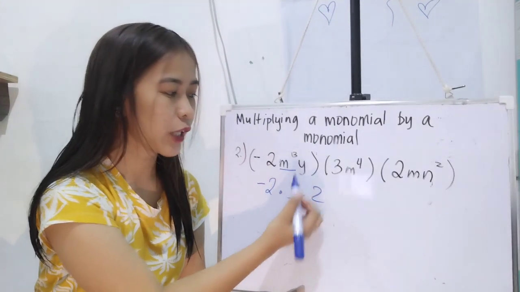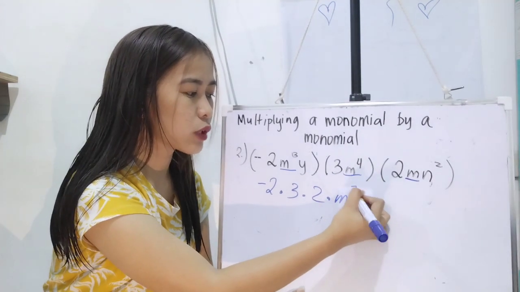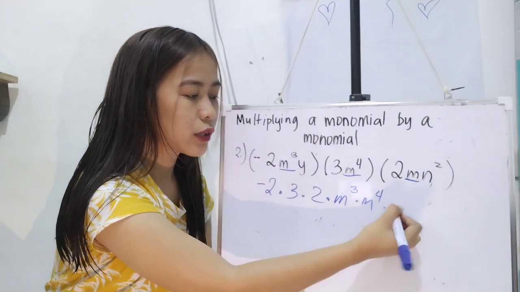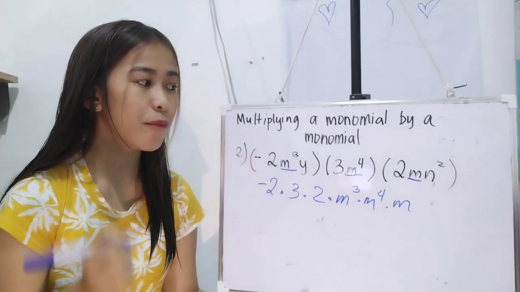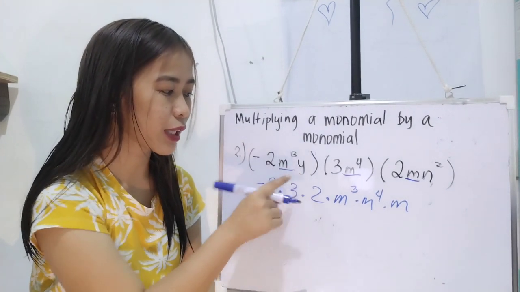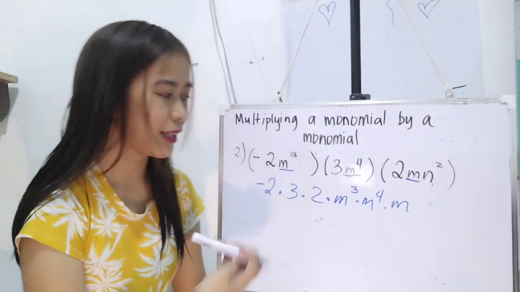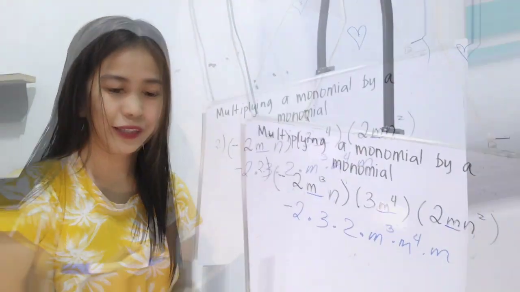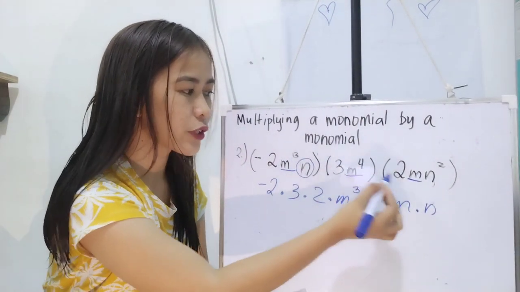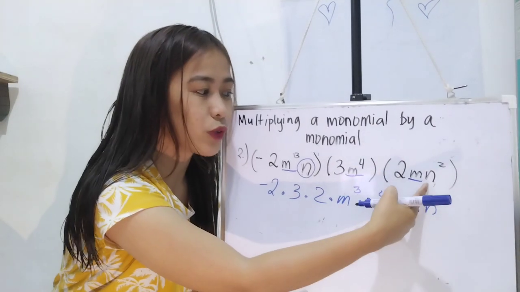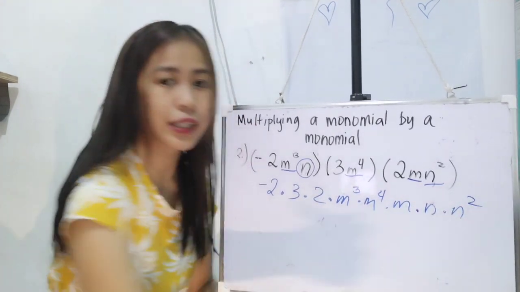For example, itong m raised to 3, m raised to 4, and m. Pagsama-samahin mo yan. m raised to 3 times m raised to 4 times m. Okay? And by that, magkakaparehas yung base nila. Tama? And then, next natin ay, wait lang, ito dapat ay n. Sorry. That is n. Ayan. So, next, we have n. Sino kapartner ni n? Of course, wala siya dito kapartner. So, kunin mo yung kapartner niya doon sa dulo. Ayan, si n raised to 2 times n raised to 2.